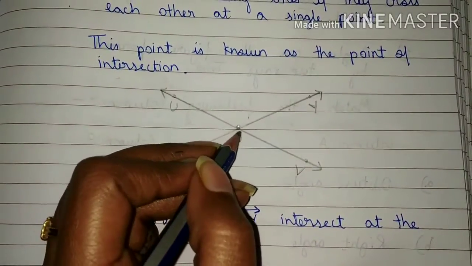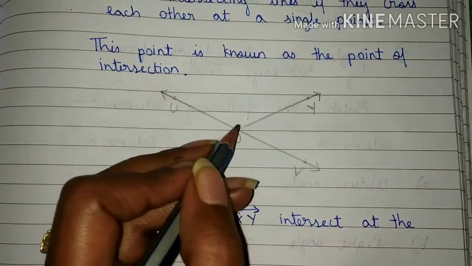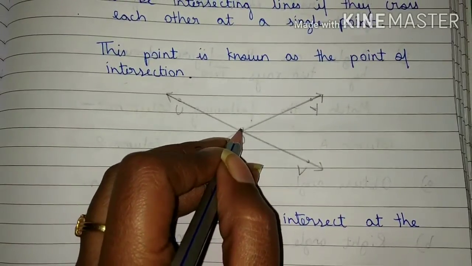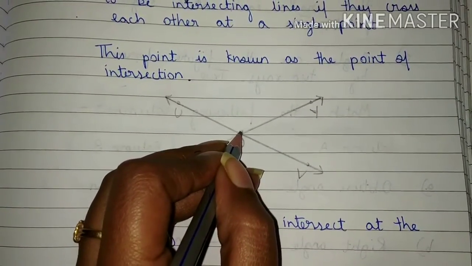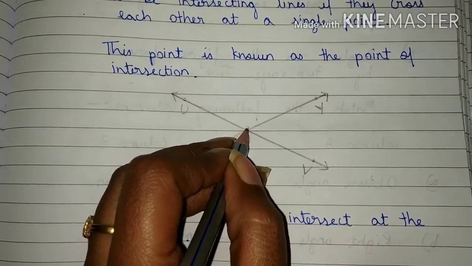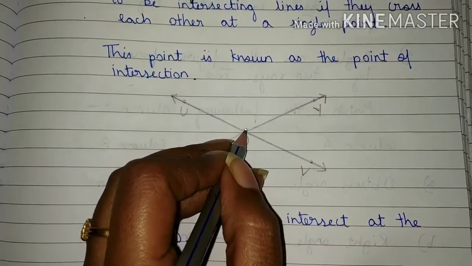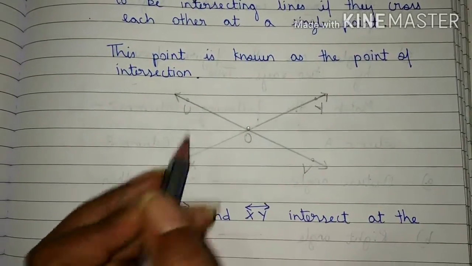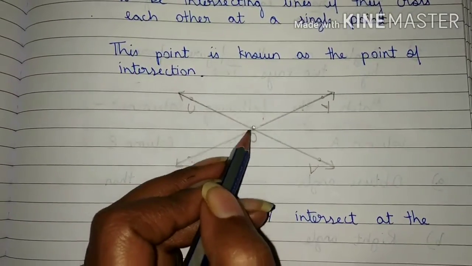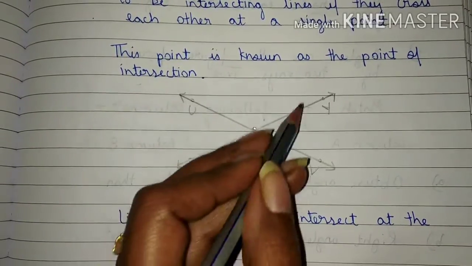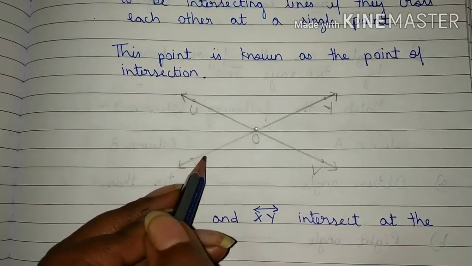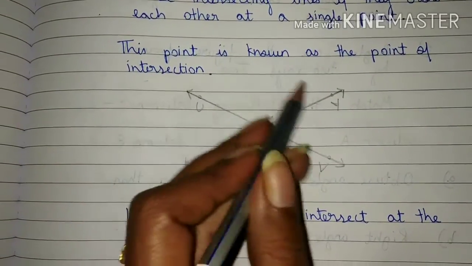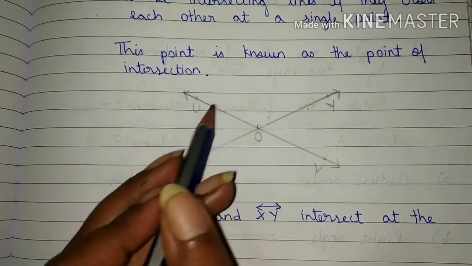Students, here line UV and line XY intersect at a single point O. So, this point is known as point of intersection. Students, line UV and line XY are called intersecting lines because these two lines are crossing each other at a single point O. So, this type of lines are known as intersecting lines.